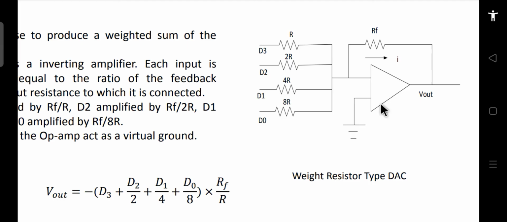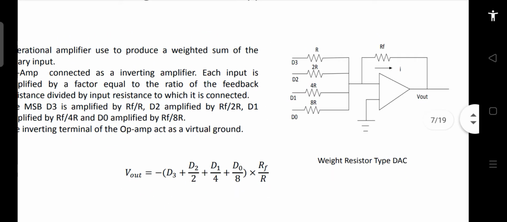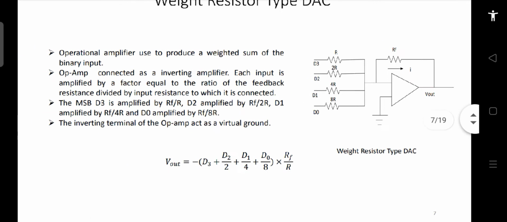From your fundamentals you know this circuit. You see this is our LSB: the highest resistance is connected to the LSB, whereas the lowest resistance value is connected to the MSB. So this becomes our LSB and this becomes our MSB. And this is our feedback resistance, RF. From your op-amp fundamentals, you know the output equation for Vout for this inverting configuration, with the negative and positive terminals as shown.